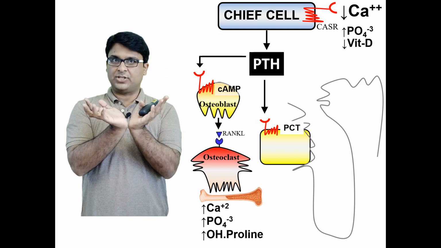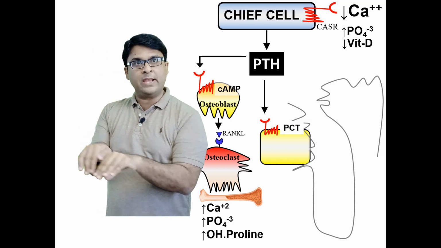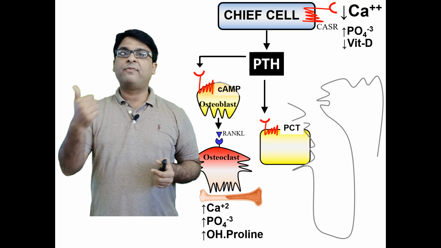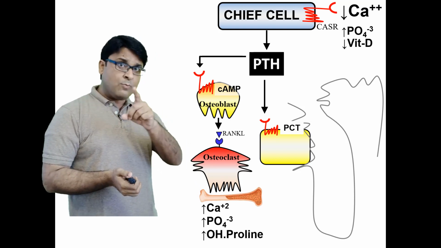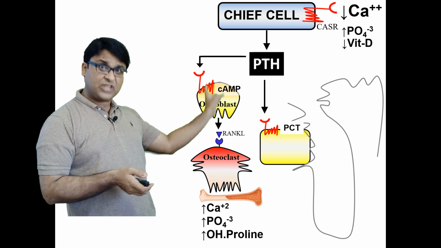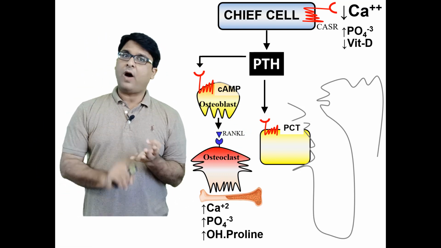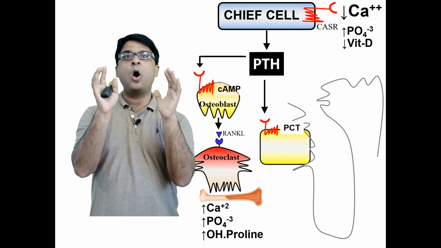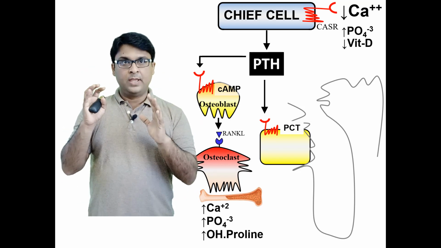And what happens next? They go into the kidney, they get filtered there, and they go down in the lumen. So in the lumen, there will be a lot of calcium, a lot of phosphate, and a lot of hydroxyproline. And one more thing I told you, there will be a lot of cyclic AMP. So a lot of calcium, phosphate, hydroxyproline and cyclic AMP are now present in the nephron lumen, okay?